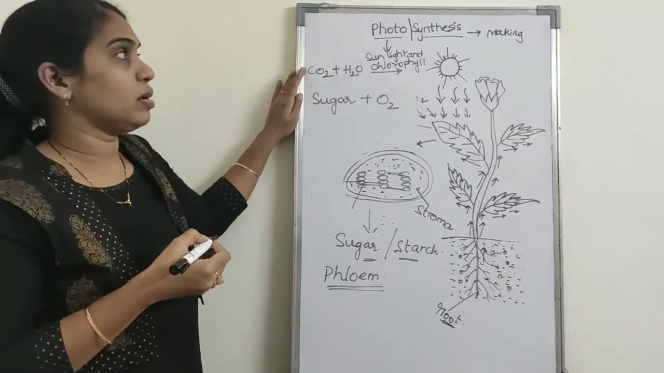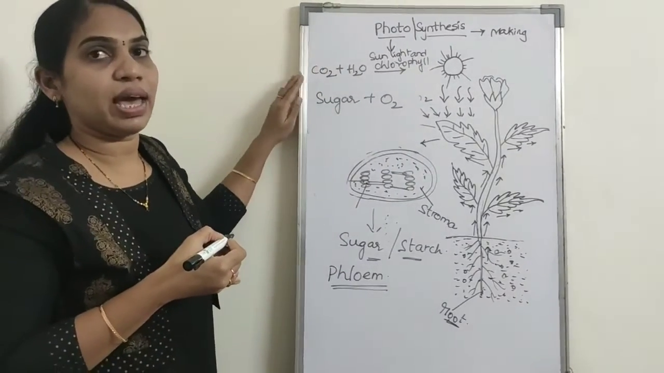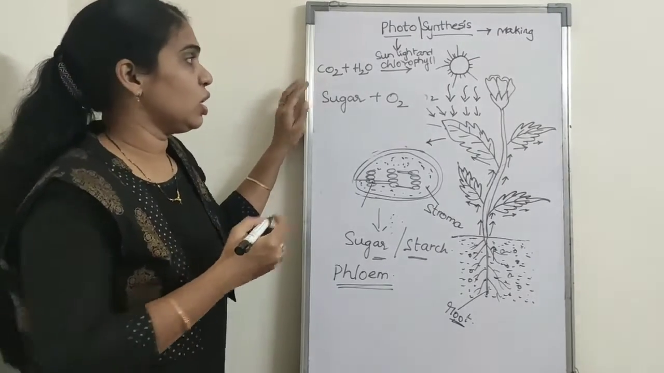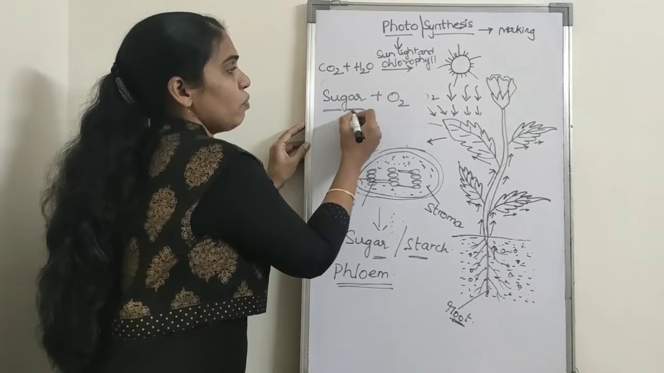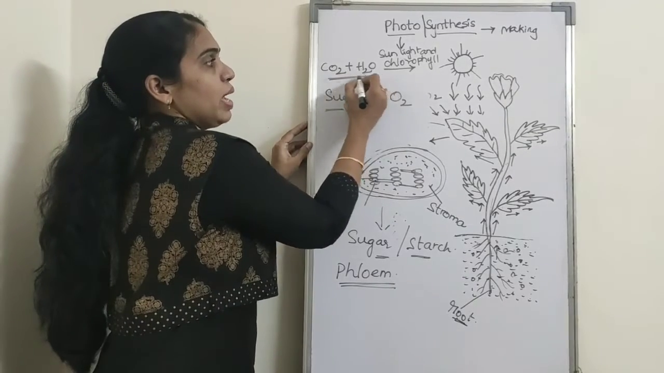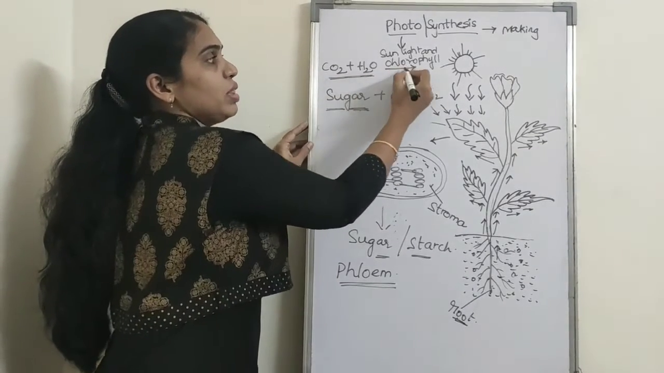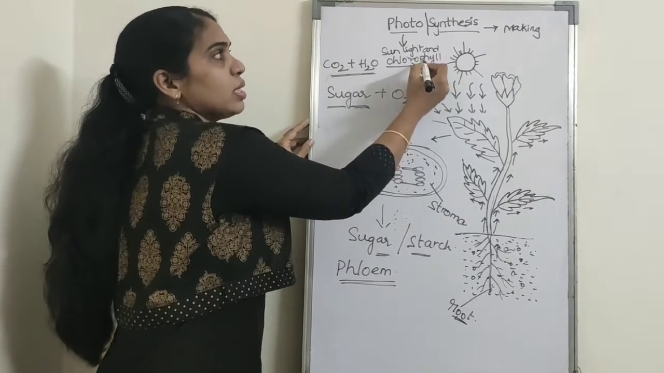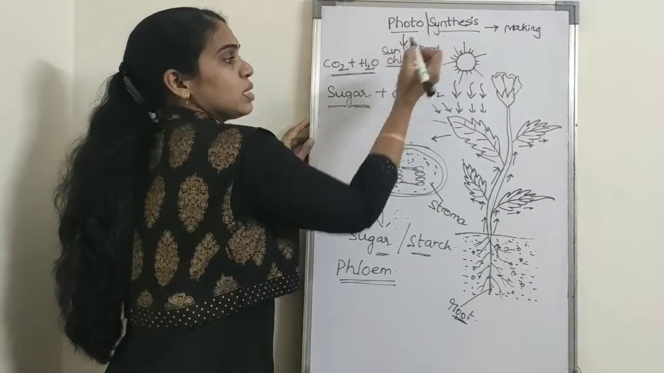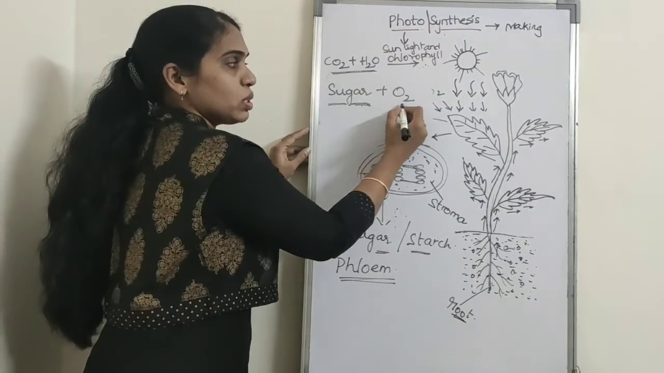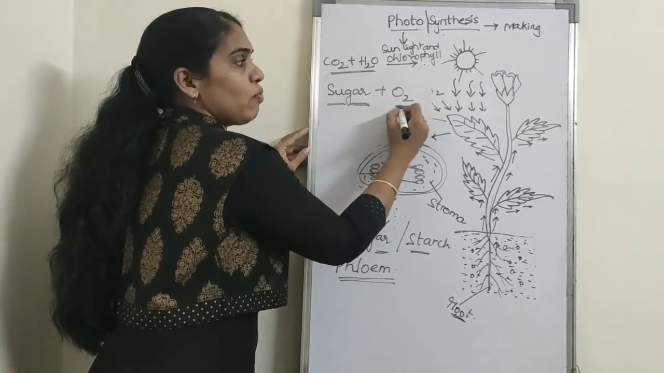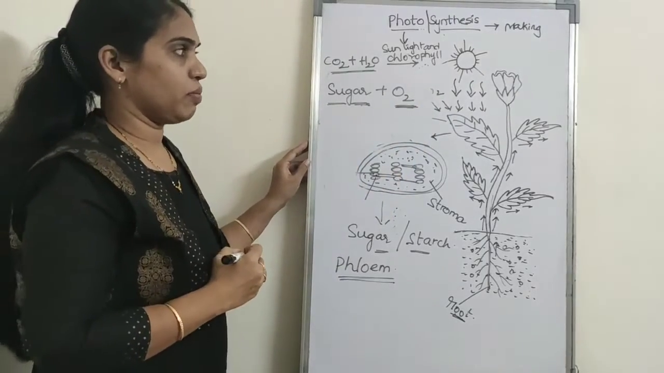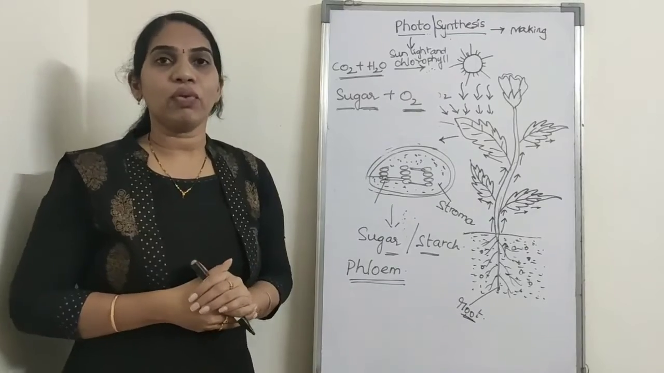By this equation, photosynthesis is defined as: photosynthesis is the process in which sugar molecules are formed from carbon dioxide and water with the help of sunlight and chlorophyll pigments. This is called photosynthesis. In this process, some small amount of oxygen is also released into the atmosphere. This is all about photosynthesis.